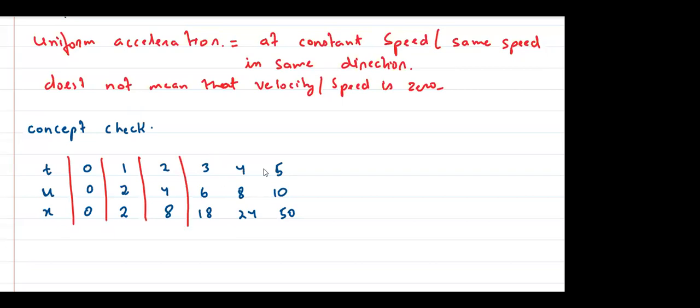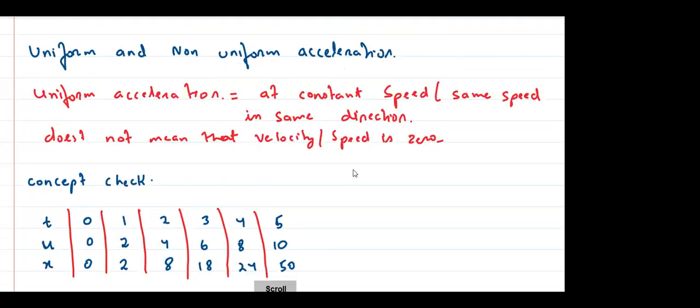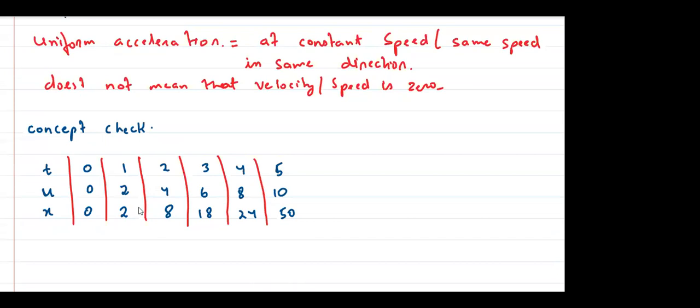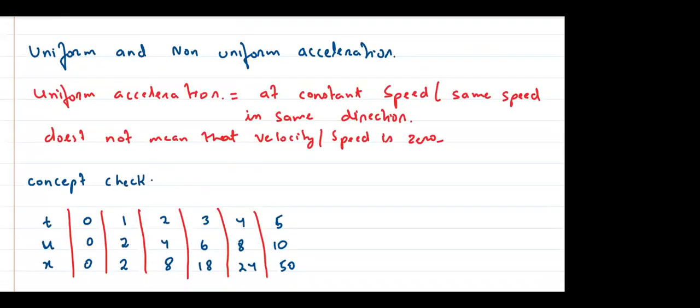Now, do you think, sir, it is uniform? Tell me, right? If you take any two time intervals, the change in velocity is the same. Yes or no? Any two time intervals.